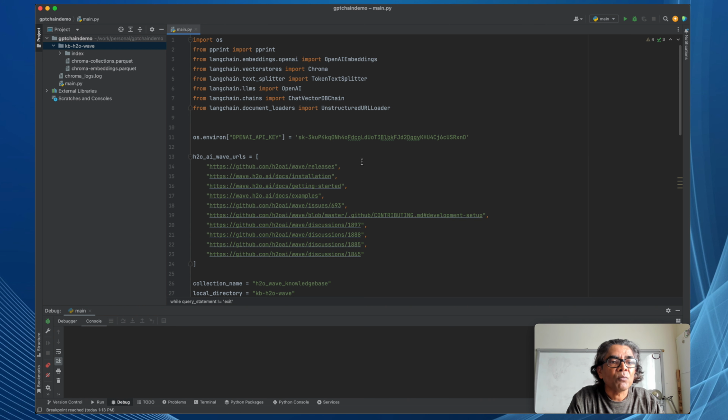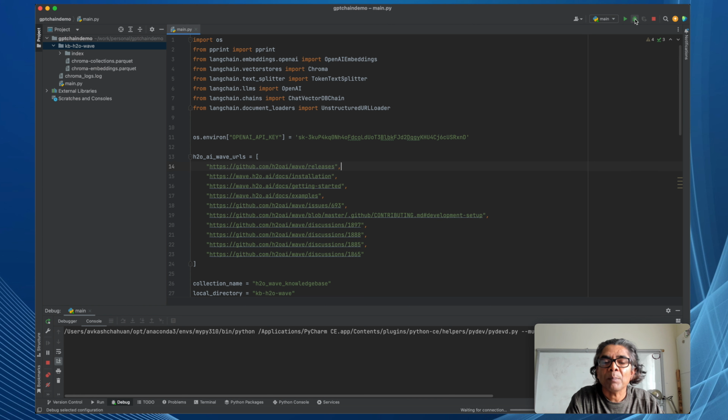Here is our full code which actually takes care of that. So here are some of the URLs related to H2O Wave. Code is completely ready to work. So first we will start our application.